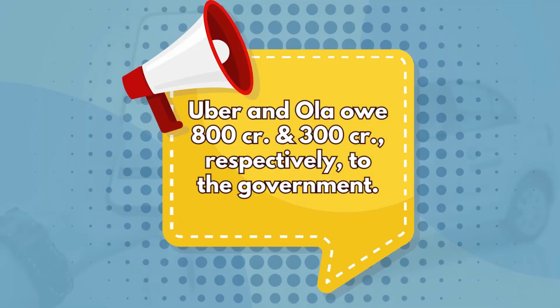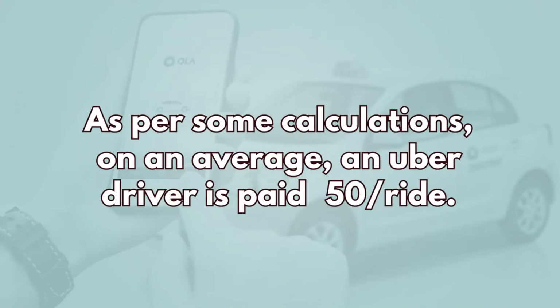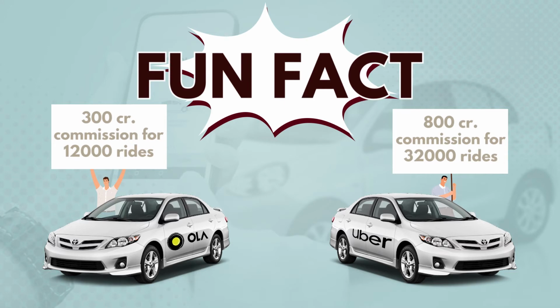Now here comes the interesting fact. One fun fact for you. Now this notice says that Uber owes 800 crores to the government and Ola owes 300 crores to the government. So that means if on an average a Uber driver earns anywhere between 12,000 to 20,000 rupees a month, let's take it at 15,000 rupees. And I did some calculation where I realized that on an average, an Uber driver is paid about 50 rupees per ride. So if I take 50 rupees and 5% on 50 rupees, that means Uber owes this commission for 32,000 rides and Ola owes this commission for 12,000 rides.